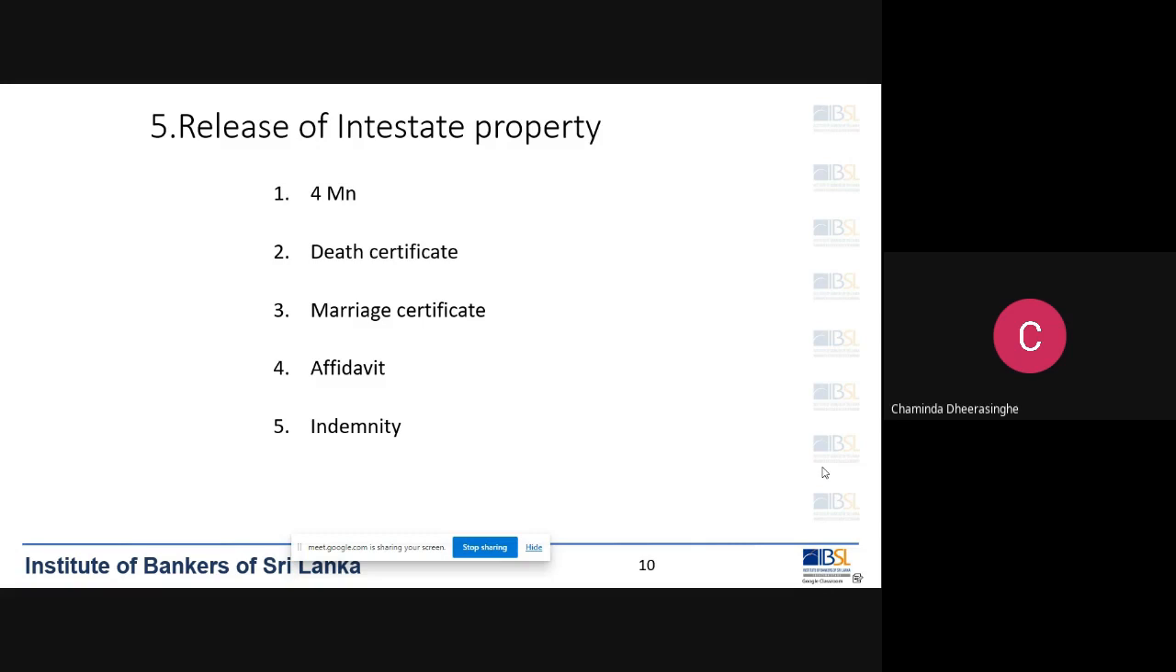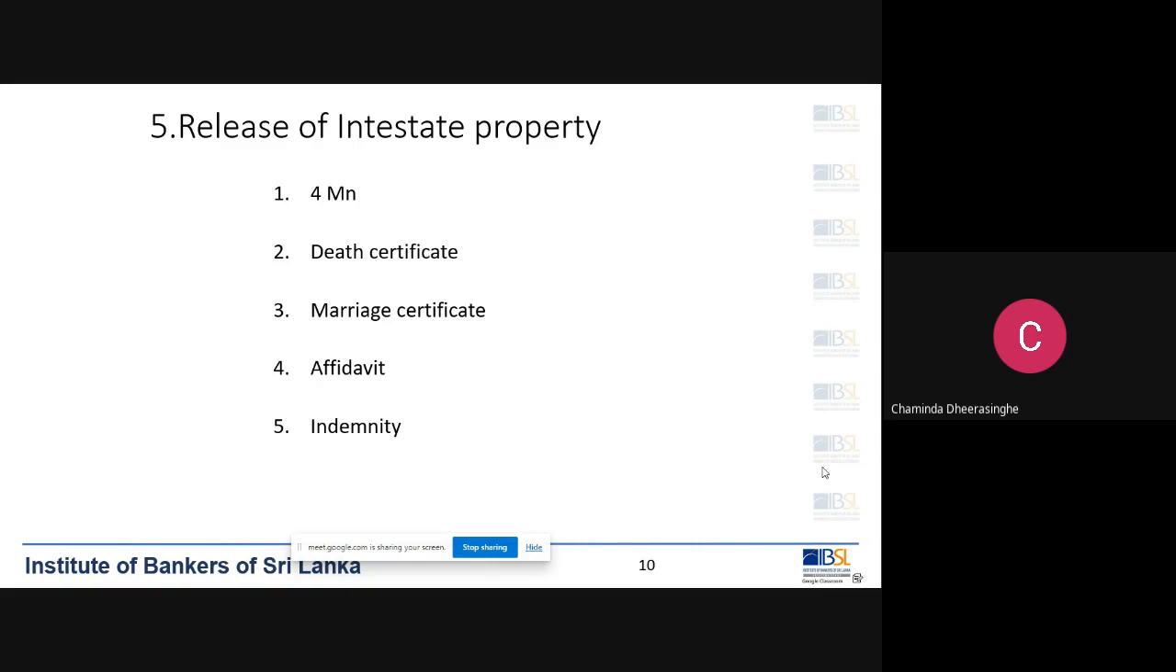Then the bank will credit the money as per the court order. Then the court will distribute the money among the legal heirs, if the money in the account is over 4 million. Then if the money in the account is less than 4 million, that means it is not subject to testamentary procedure. Then what is the situation?